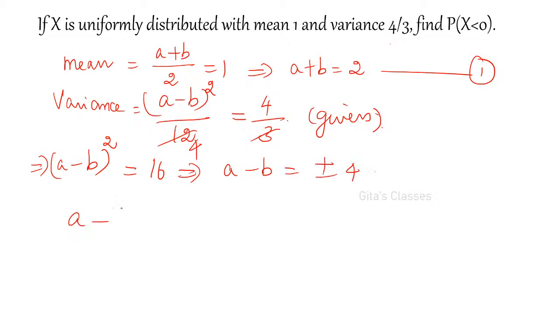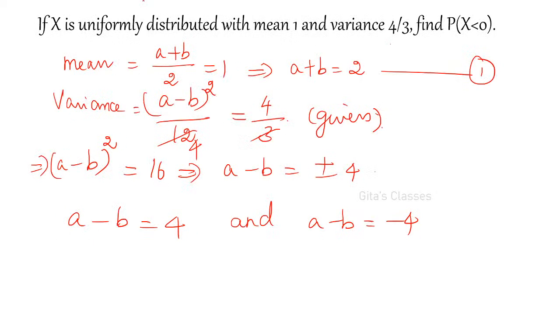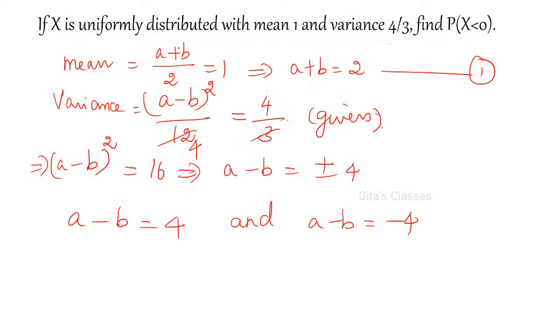So we have two equations: A minus B is equal to 4 and A minus B is equal to minus 4. Which one do you have to consider? See, listen. A plus B is equal to 2 is equation number 1. Now we got A minus B is equal to 4, and A minus B is equal to minus 4. This is equation number 2 and 3, or you can just keep it as it is. A plus B is equal to 2 is equation number 1.